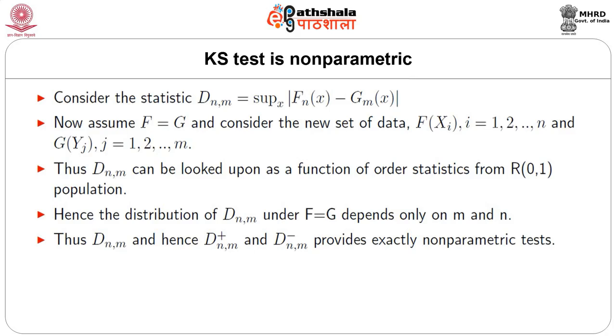Note that Fn(x) and Gm(x) do not change for the new set of data. Now, the transformed data are observations from a rectangular 0-1 population. Thus, D_nm can be looked upon as a function of order statistics from a rectangular 0-1 population. Hence, the distribution of D_nm under F equals G depends only on m and n. Thus, tests provided by the Kolmogorov-Smirnov statistic are exactly non-parametric.